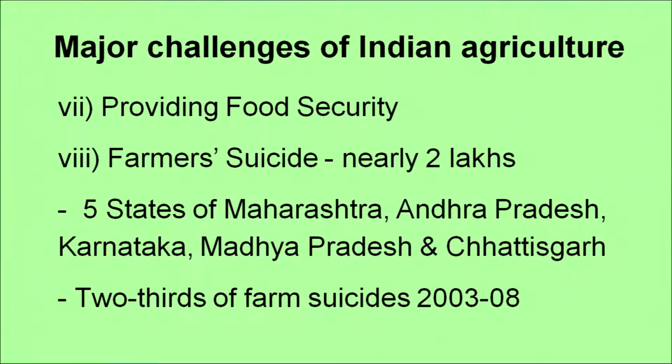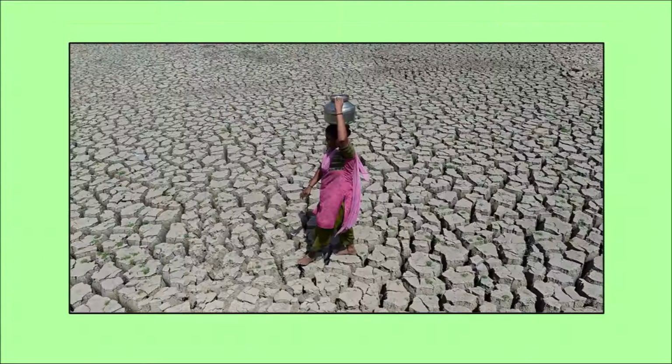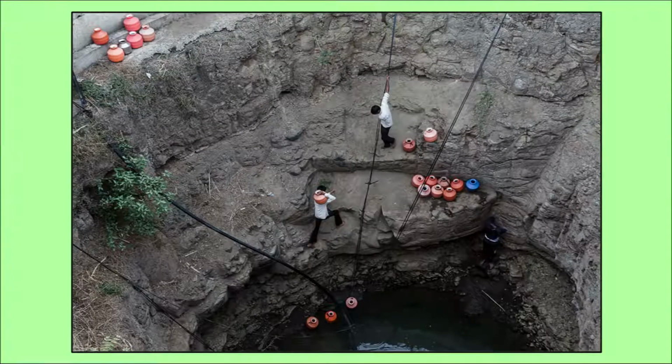Nearly 2 lakhs of farmers in different states of India have committed suicide between 2003 and 2008, and you can see some of the pictures. All these pictures came in the media, in newspapers and on TV news. This is a drought prone area, drought has affected it, and farmers are looking for rainfall. These are some of the problems that we have discussed.